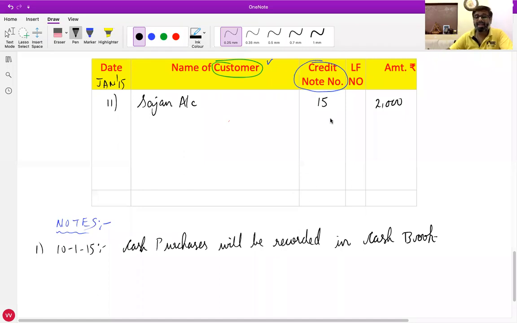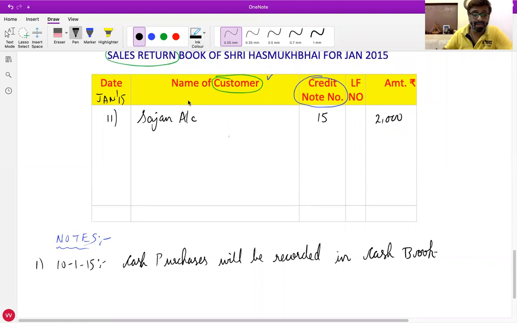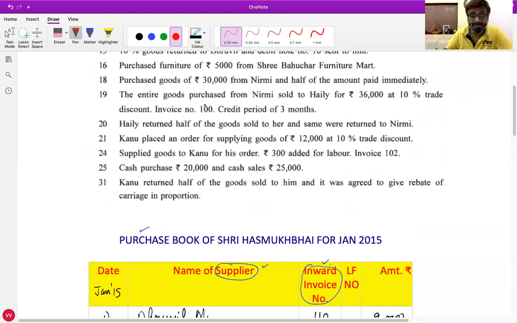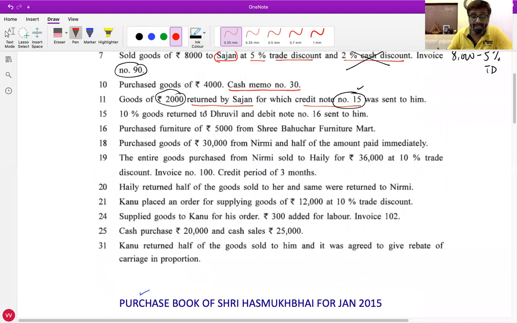So anyone having any doubts up till here? No, sir. All are clear up till here? Yes. Okay, next one. Next transaction. Raise your hand who will tell me this. 10% goods returned to Dhruvil and debit note number 16 was sent to him.